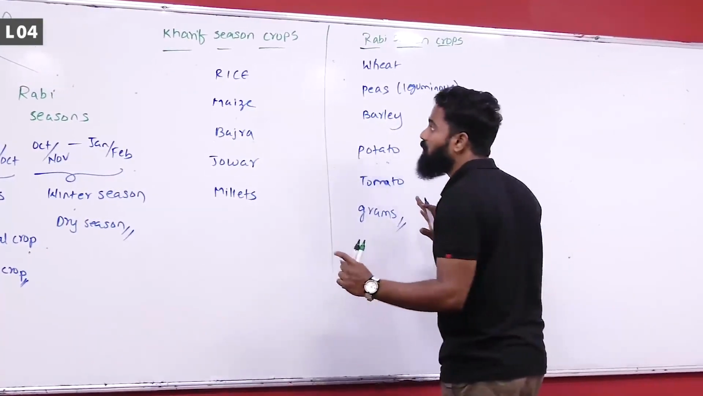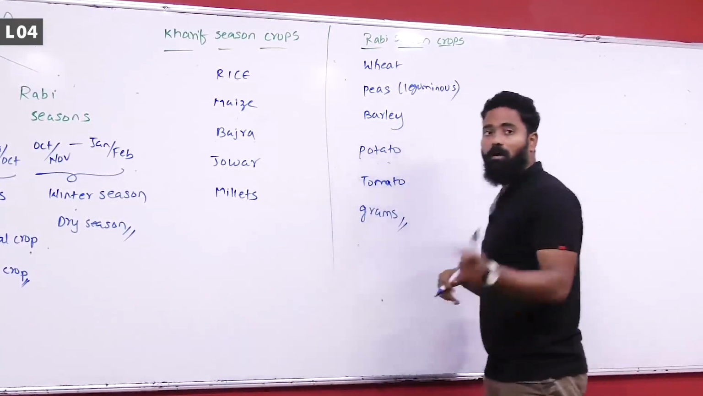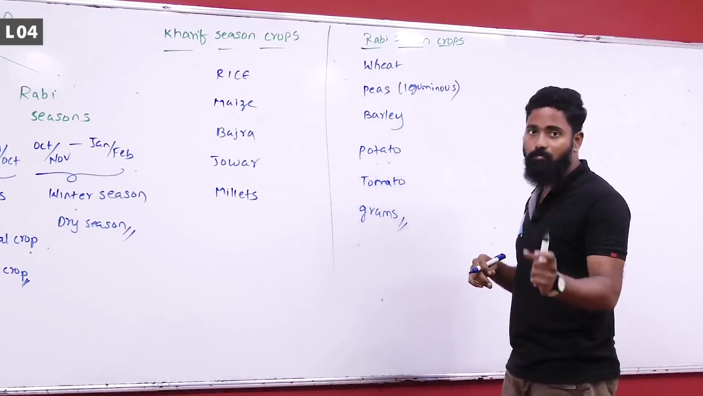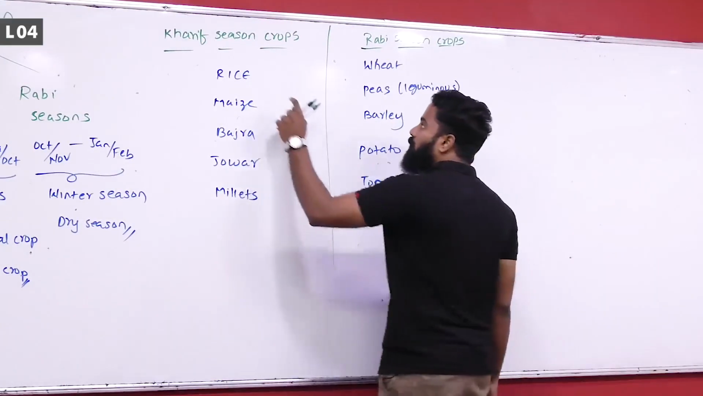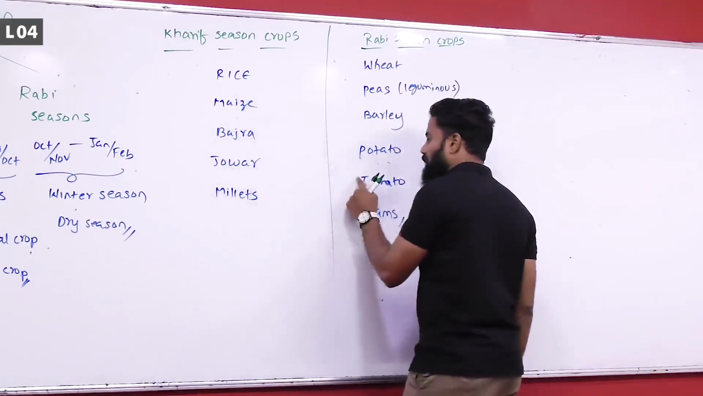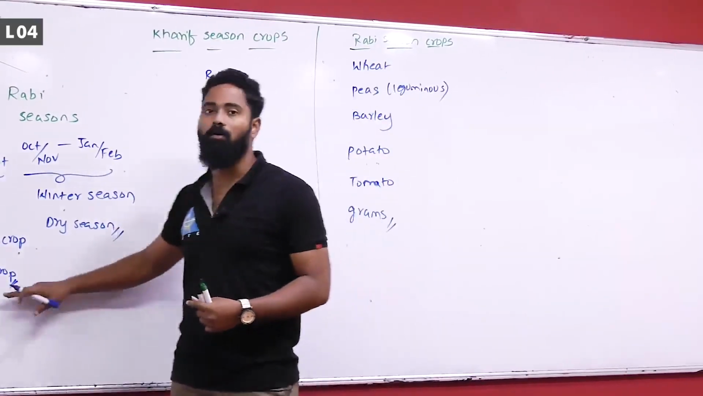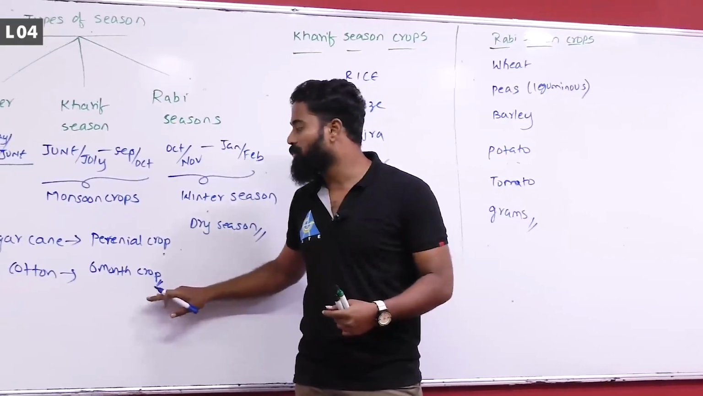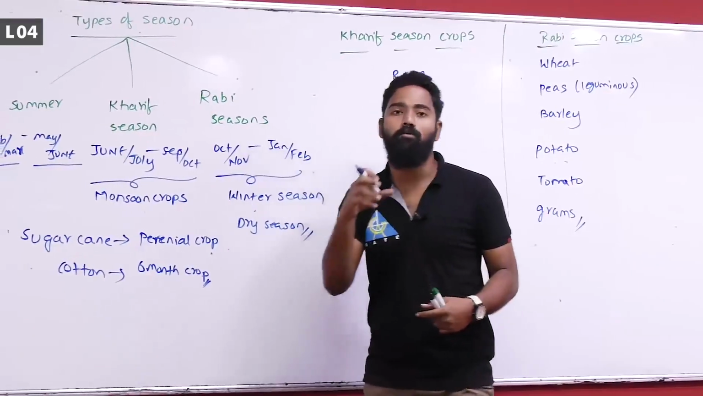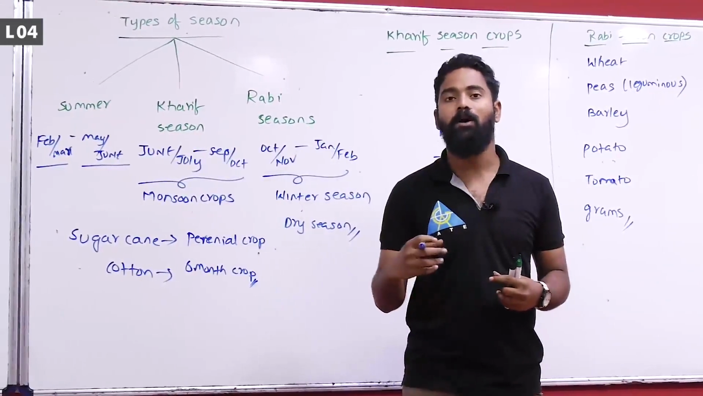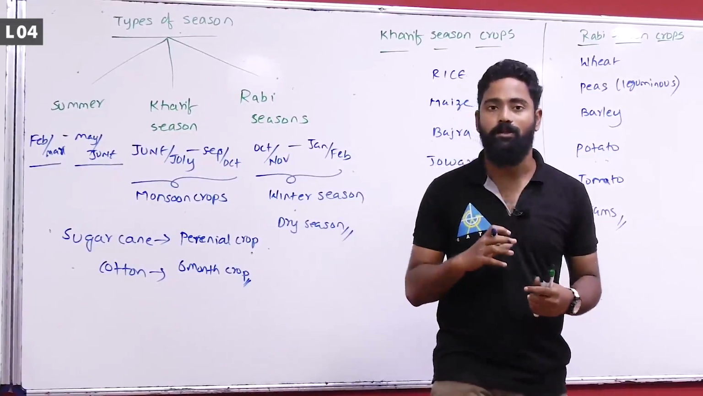At least remember these crops, because while solving problems it is very important to remember what are kharif season crops, what are rabi season crops, what are perennial crops, and in what months the cotton crop is grown. Accordingly you have to design your canal, that is, accordingly you have to provide the discharges.